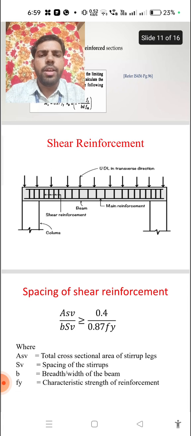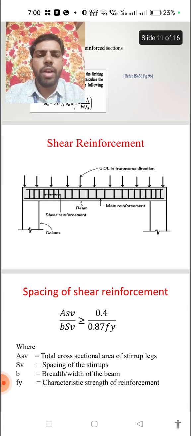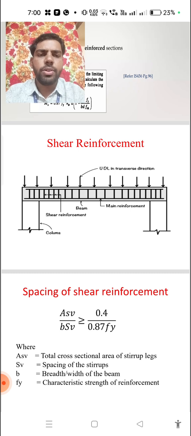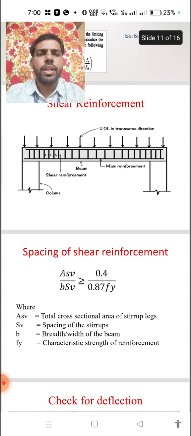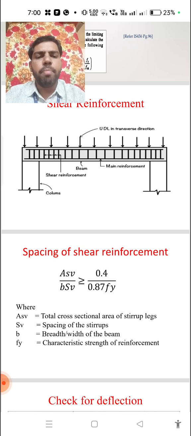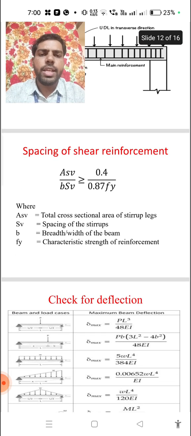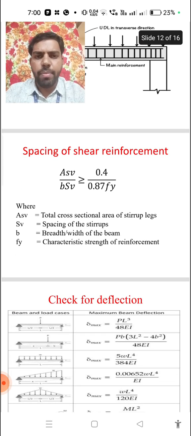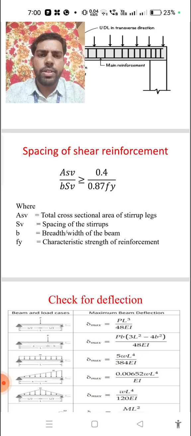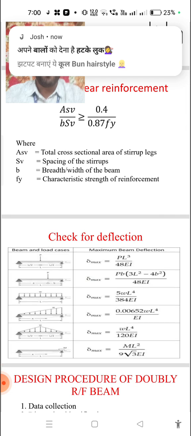So we have to predict the shear failures and provide shear reinforcement. For the spacing of the intermediate shear reinforcement, Asv / b Sv is greater than or equal to 0.4 / 0.87 fy. Here Asv is the area of shear reinforcement, b is the width of the beam, Sv is the spacing of the reinforcement, and fy is the characteristic strength of reinforcement.